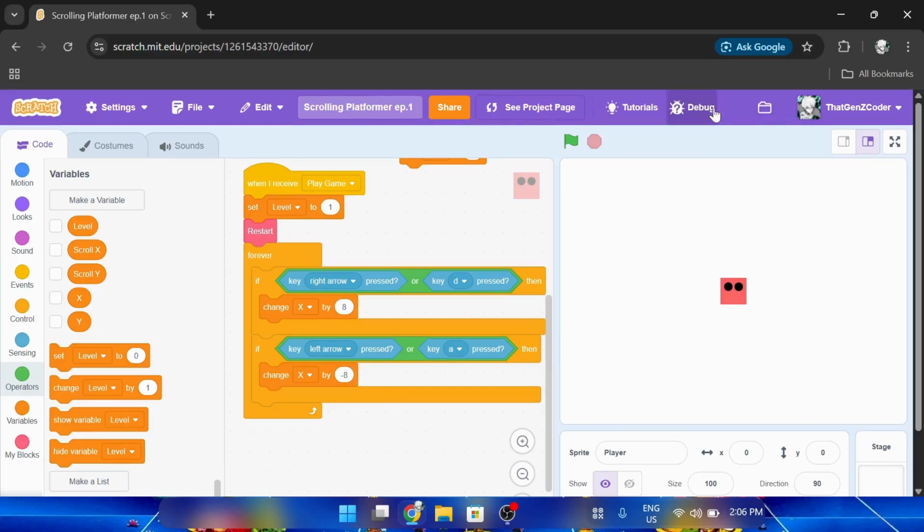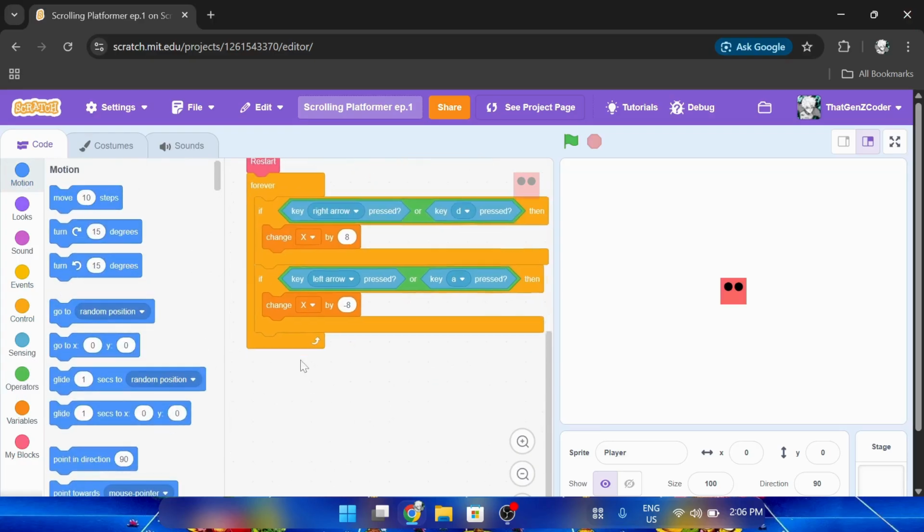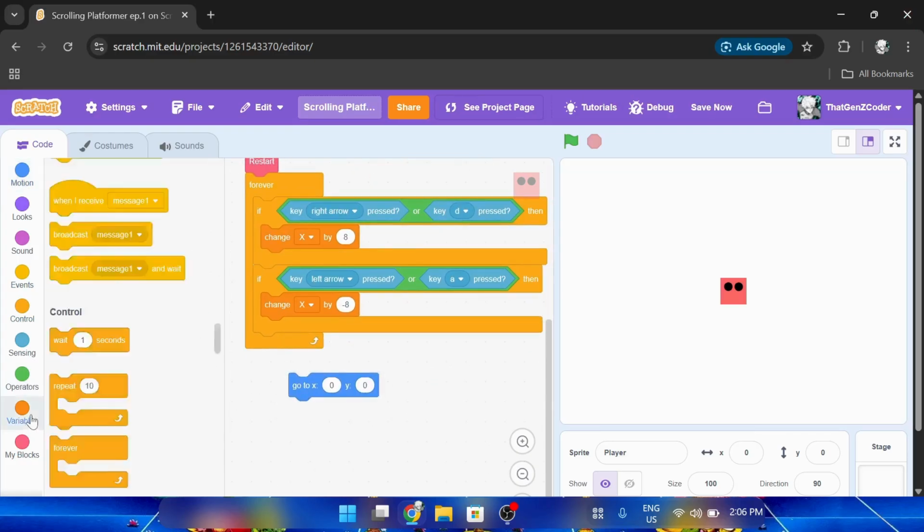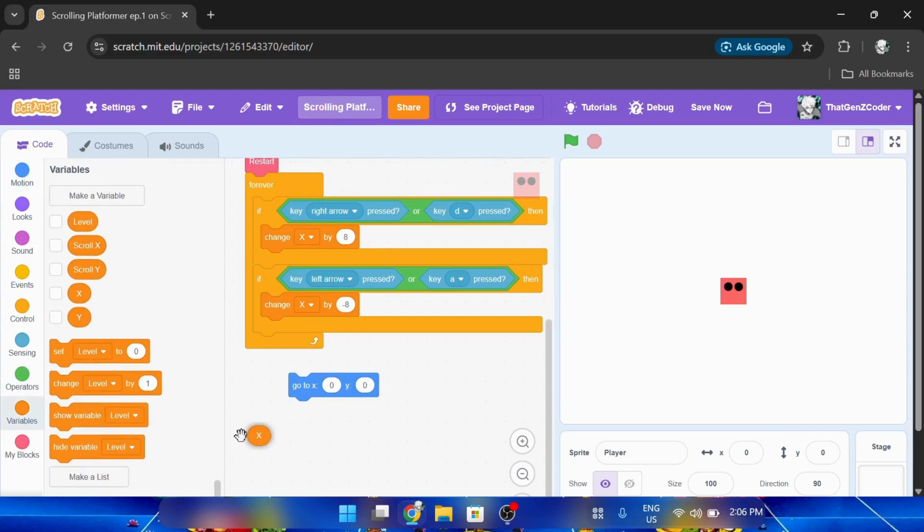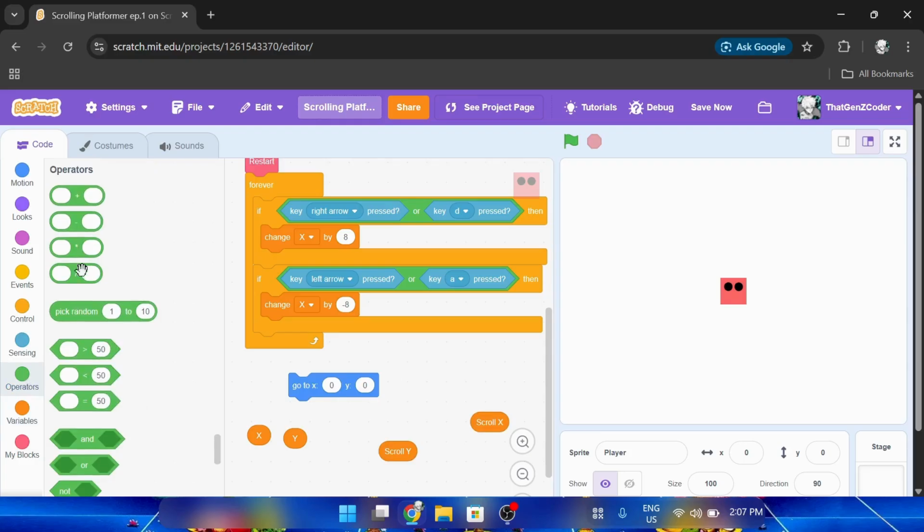So now with this code, we're doing that, right? And let's also add something over here at the top. Go to this. So we need these variables. And take two of the minuses, the subtraction, and do what I exactly do.